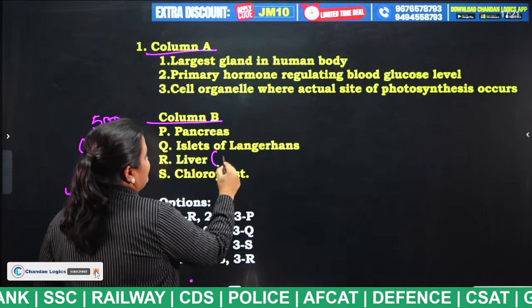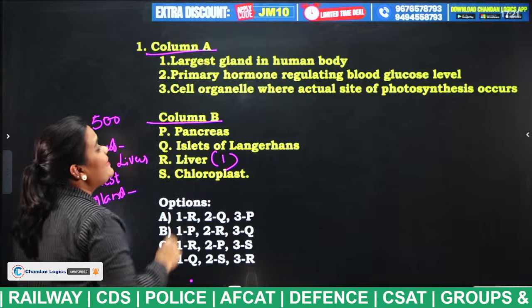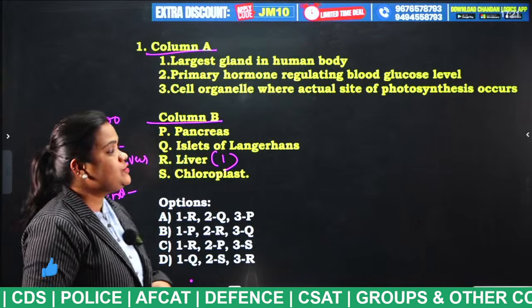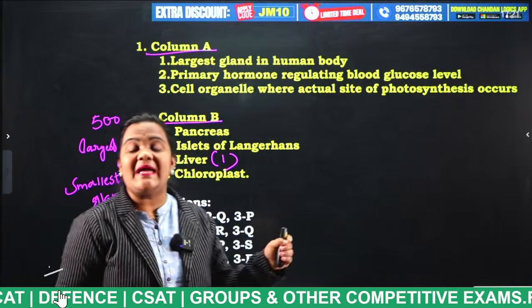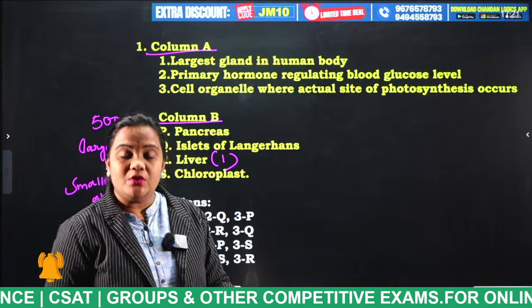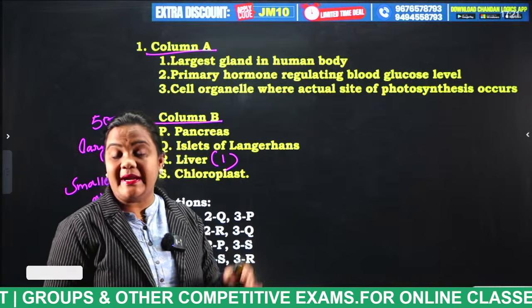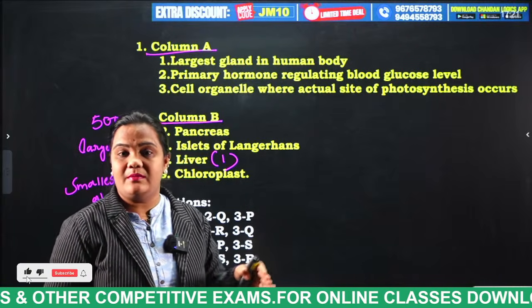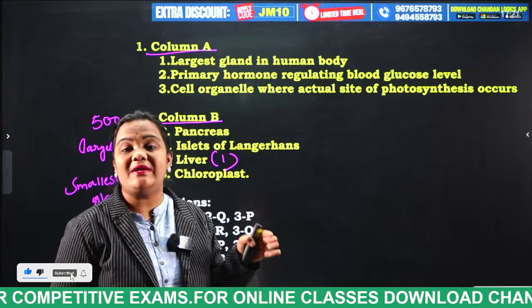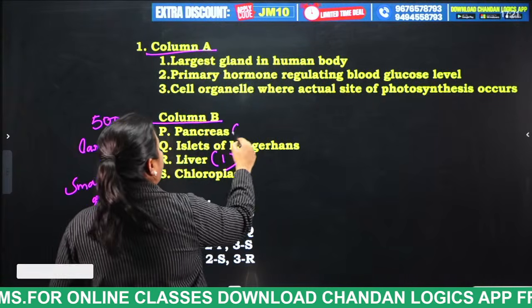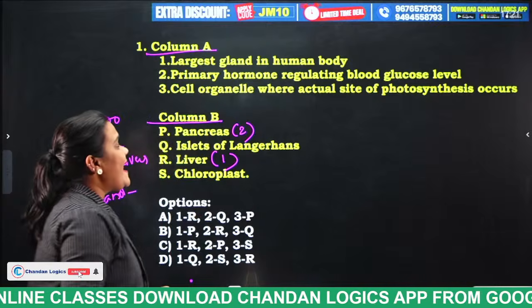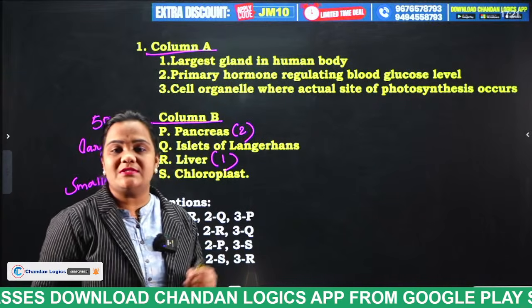The largest gland is the liver, so that is 1. Next, the primary hormone regulating blood glucose level: the pancreas releases a hormone called insulin, and this insulin regulates the blood sugar level. So the answer for this is option 2.